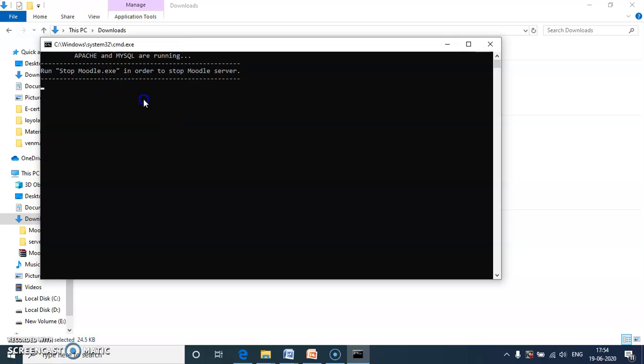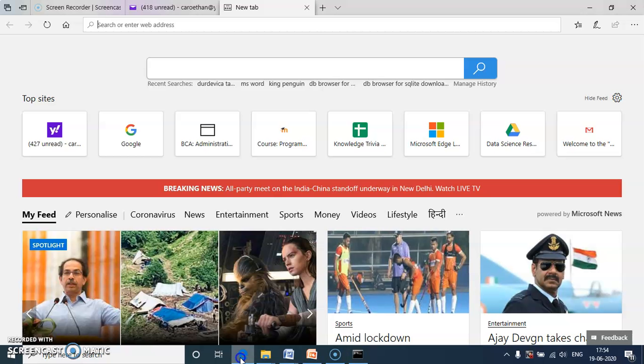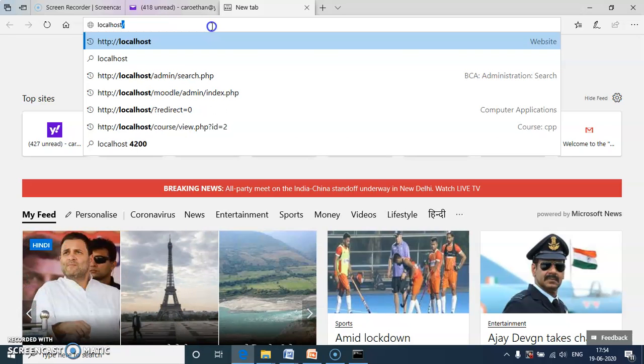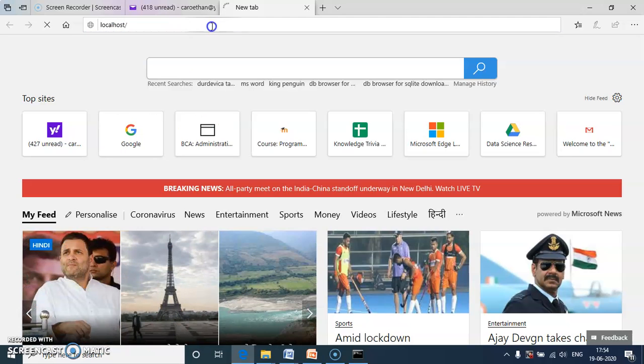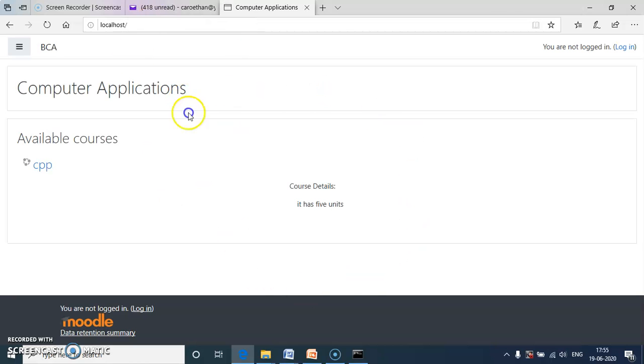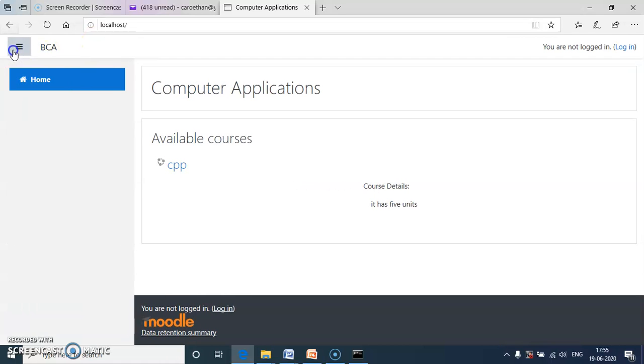Here the Moodle server is started. After that, we open the browser and simply type localhost. We get the Moodle environment.